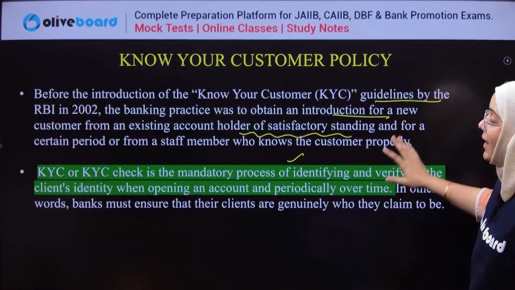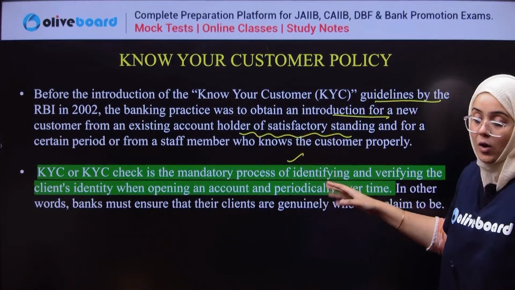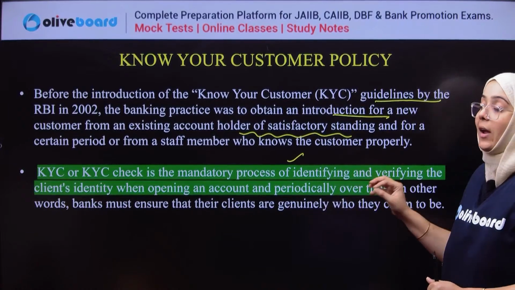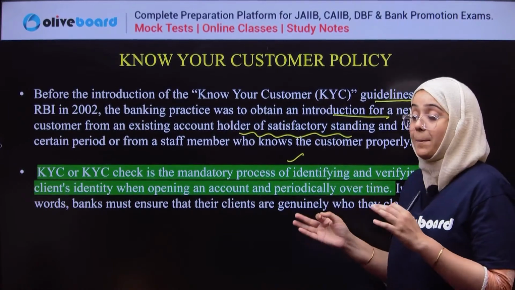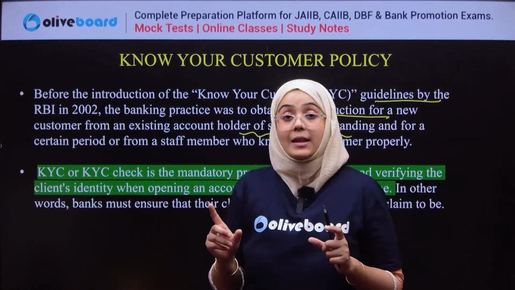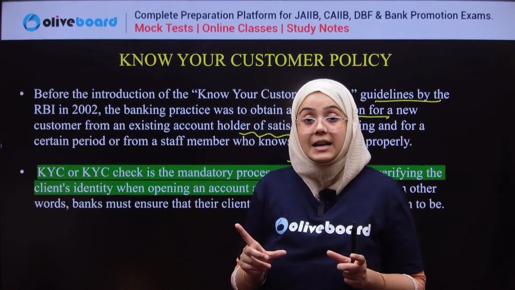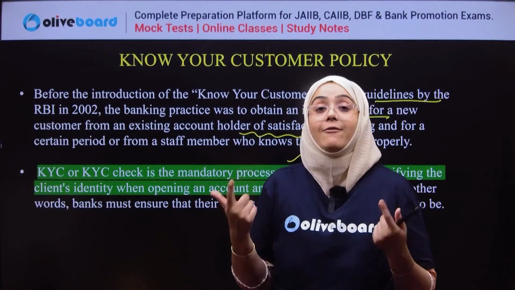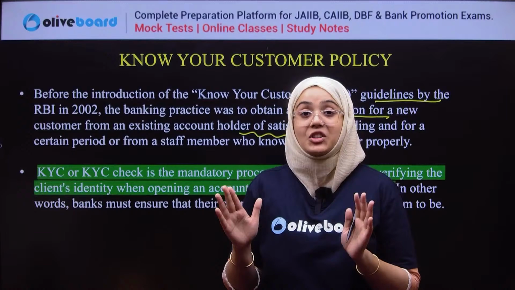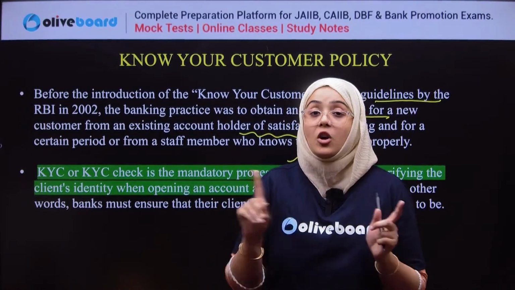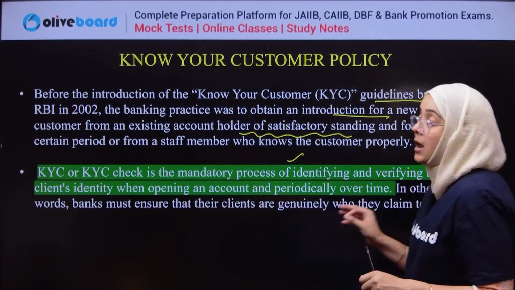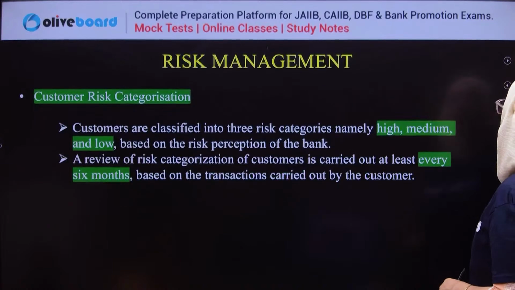Know your customer policy, I have already defined what it is. It is the mandatory process to check the customer identity and verify that the customer is genuine and is not impersonating anyone.